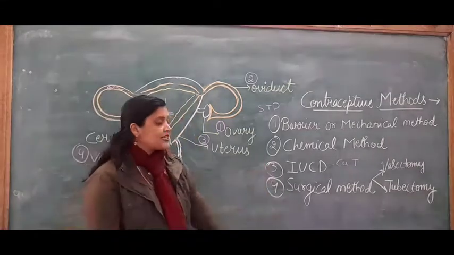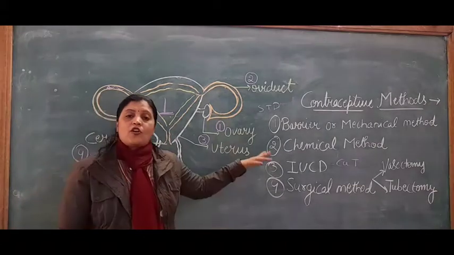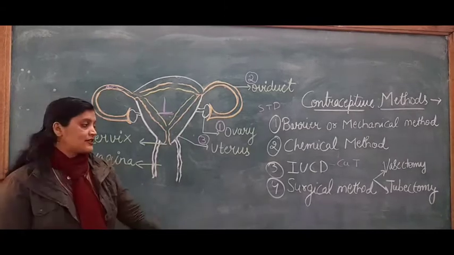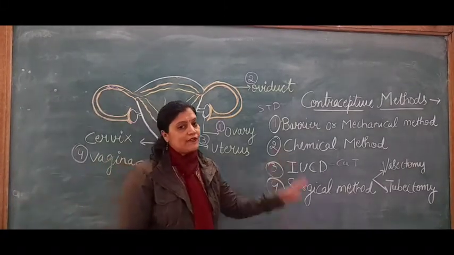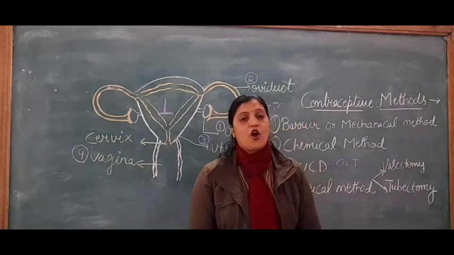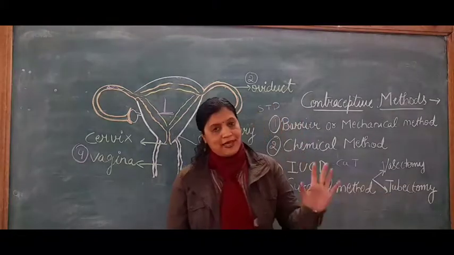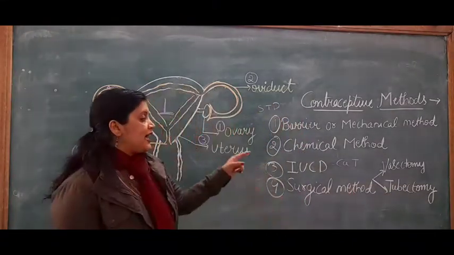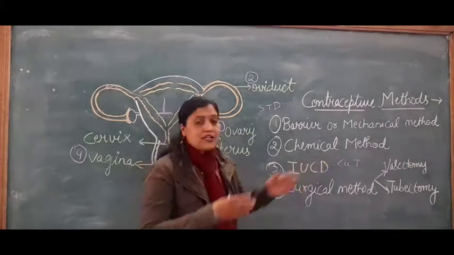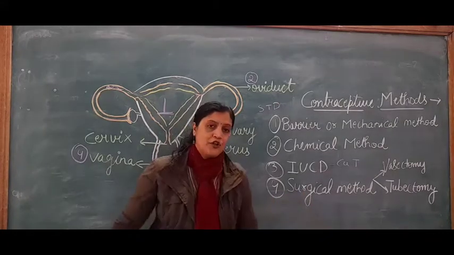So the next method is the surgical method. By surgery, the unwanted pregnancy can be prevented, which is called the surgical method. This is further divided into two types: vasectomy and tubectomy. Vasectomy occurs in males and tubectomy occurs in females. In vasectomy, the vas deferens gets cut, so the sperms do not pass through the vas deferens and fertilization will not take place.